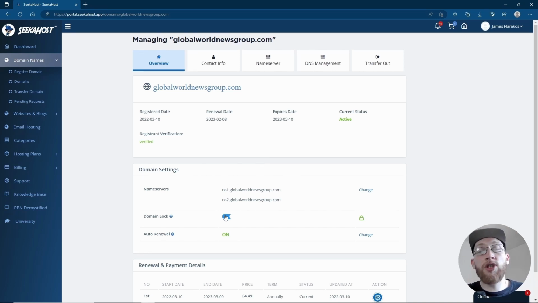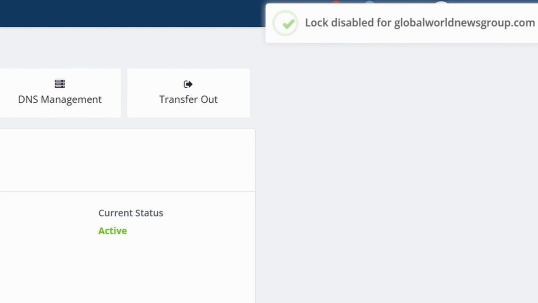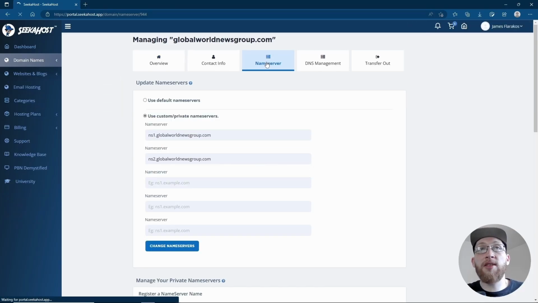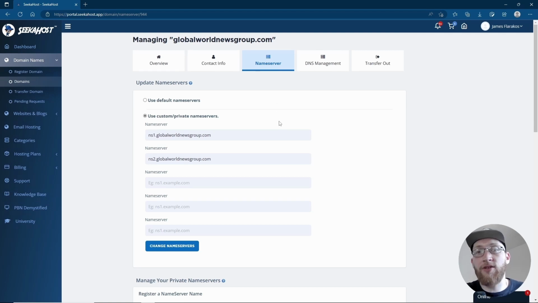First things first, we want to unlock it before we make any changes. This will make it so we can actually make changes ourselves. So click the unlock button, that will then unlock your domain and you can now make changes. Head up to your name servers option, and this is going to be the final thing that we realistically have to do to get it online.